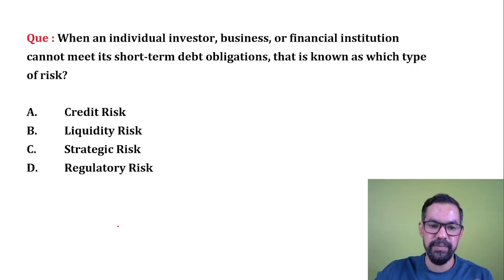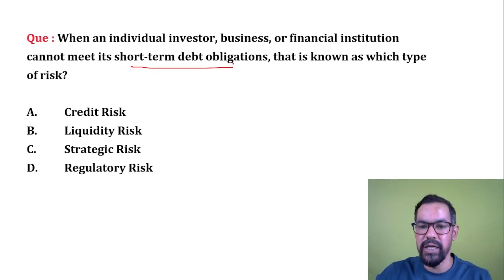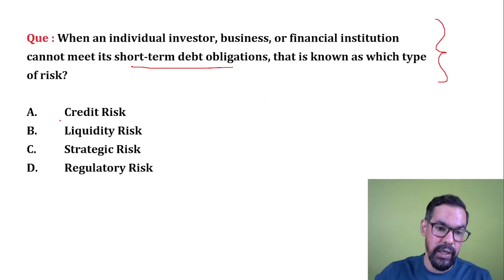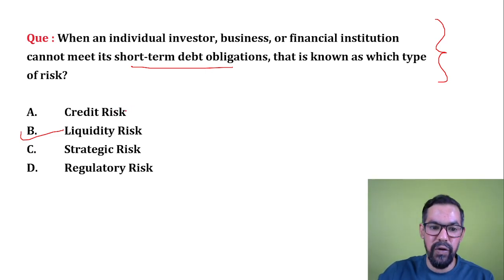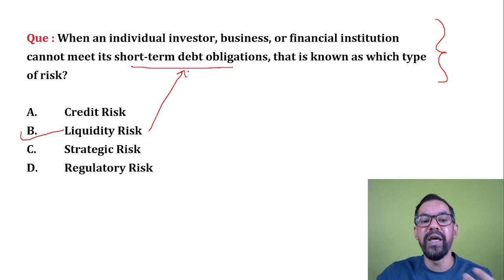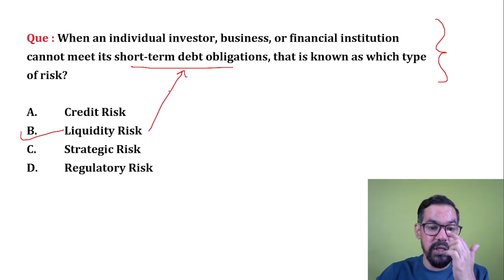Okay, next one. When an individual investor, business, or financial institution cannot meet its short-term debt obligation, that type of risk is known as liquidity risk. Credit risk is when the customer becomes a defaulter. Liquidity risk is when these entities won't be able to meet their short-term debt requirements.